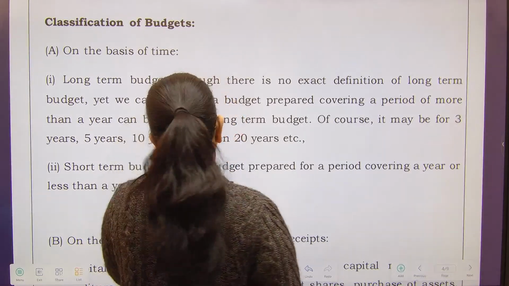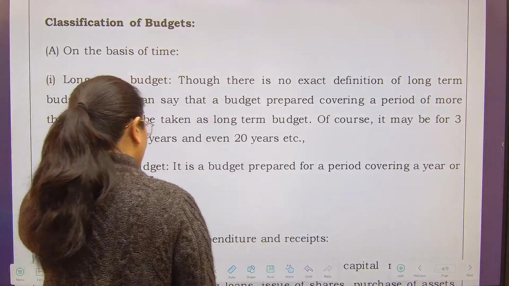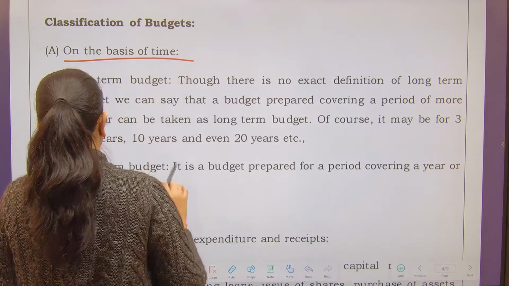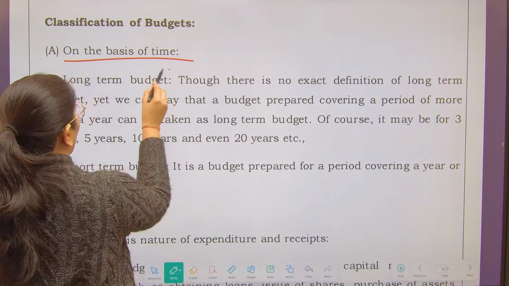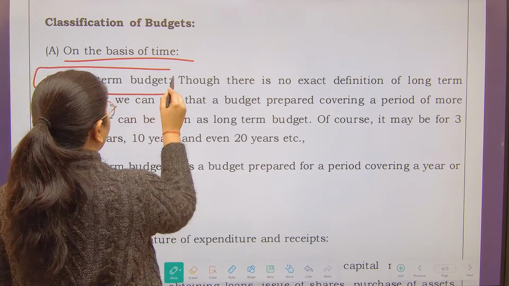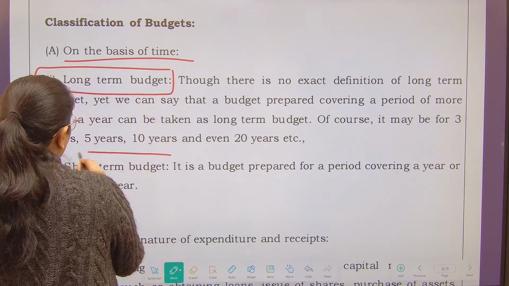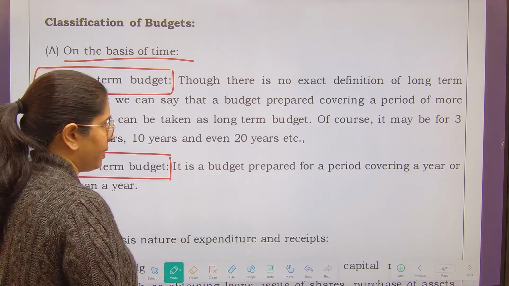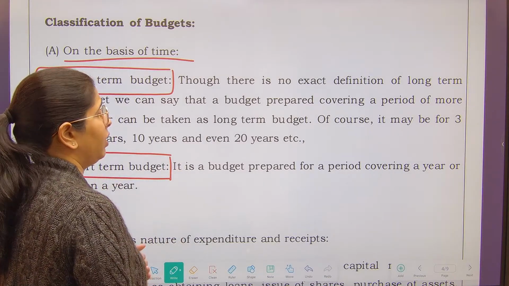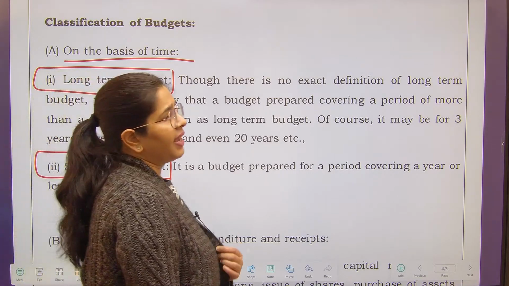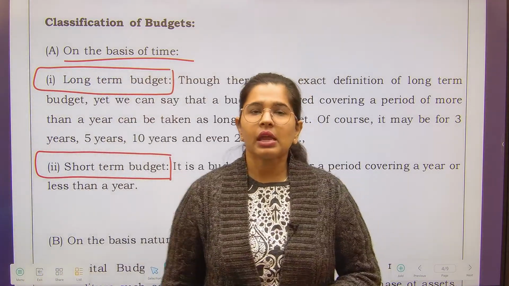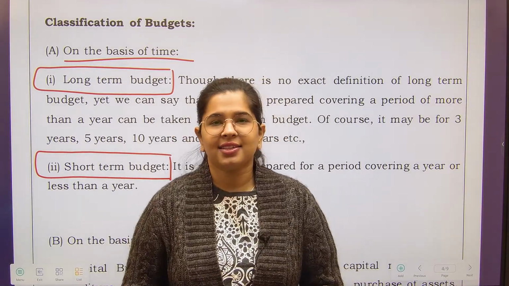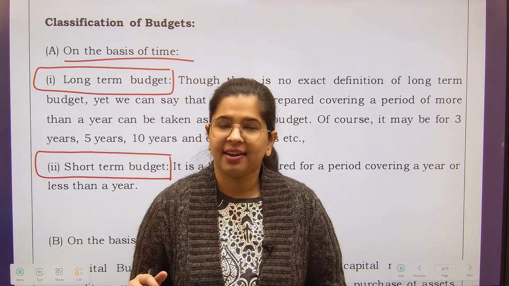Now first of all, on the basis of time, we have bifurcated your budget into two types. One is long term budget and the other one is the short term budget. Now long term budget, we cannot define that a budget which is having a time period above 3 years is a long term budget. I cannot say that, right?